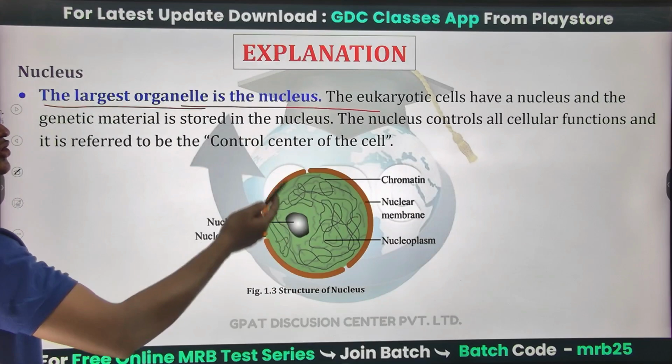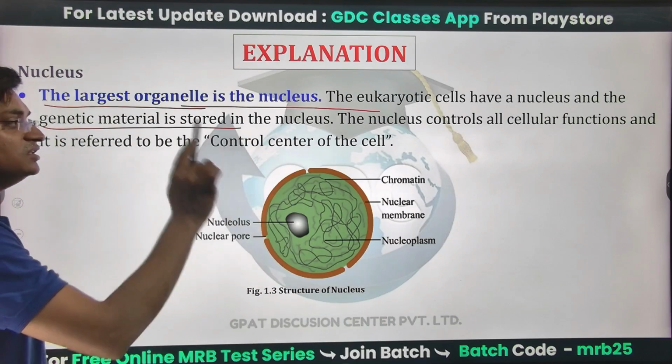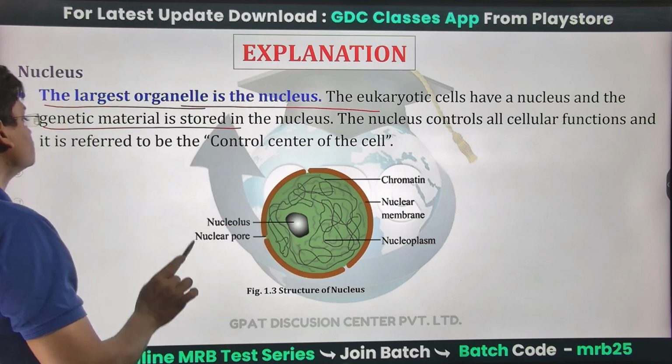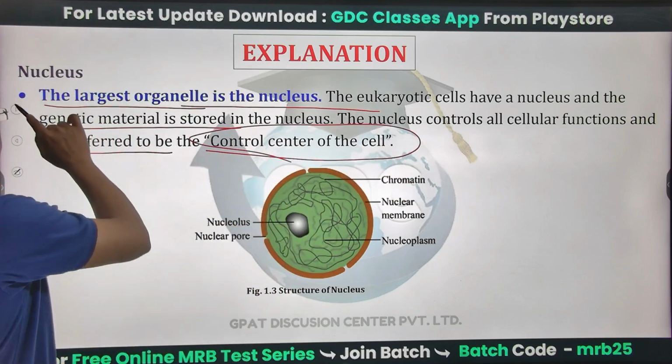The eukaryotic cells have a nucleus, and genetic material is stored in the nucleus. The nucleus controls all cellular functions and is referred to as the control center or brain of a cell.